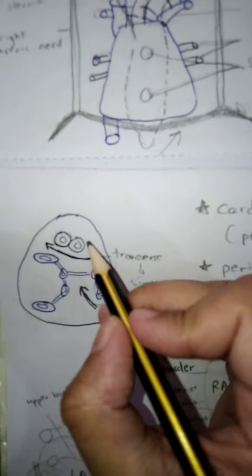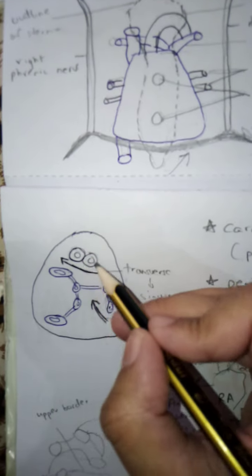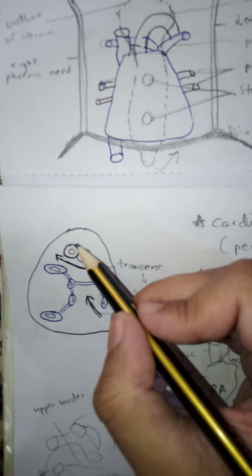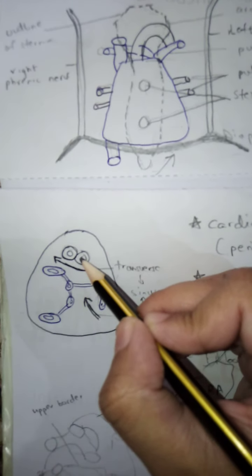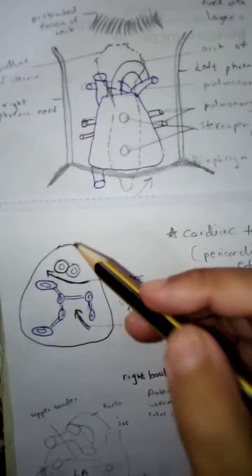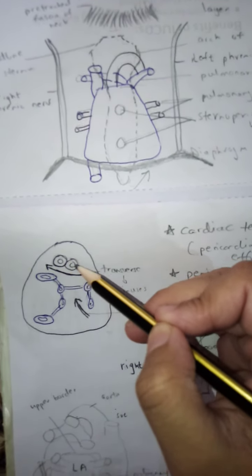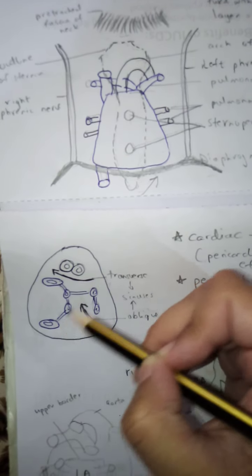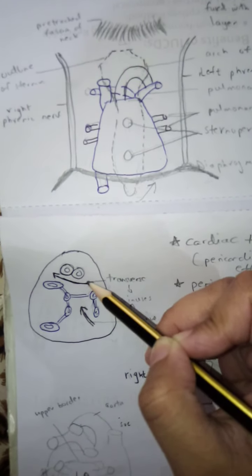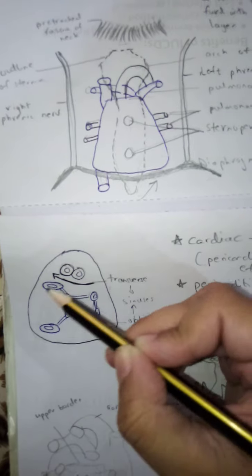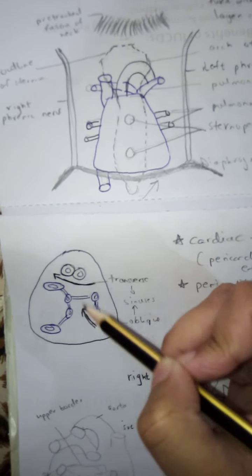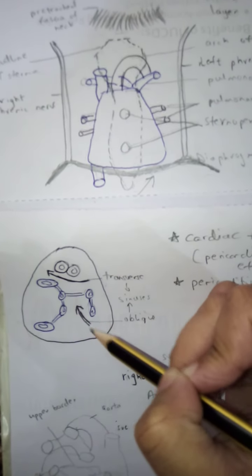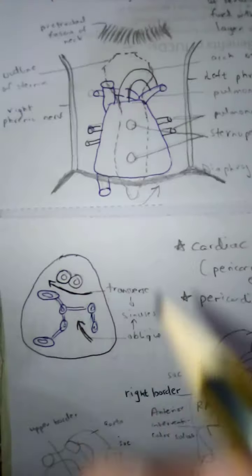Moving forwards, when the heart was developing, there are two tubes in the heart, the arterial tube and the venous tube. The arterial tube consists of the pulmonary and aortic area, that is the ascending aorta and the pulmonary trunk, and the venous tube consists of the superior vena cava, inferior vena cava, and 4 pulmonary veins. The sinus between the arterial tube and the venous tube is the transverse sinus, and during development there is a sinus that develops in the pulmonary veins, that is known as the oblique sinus.